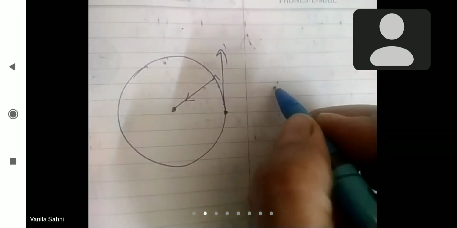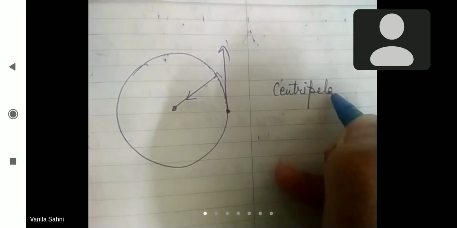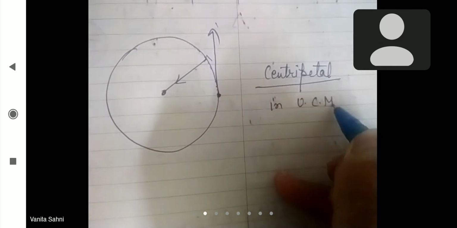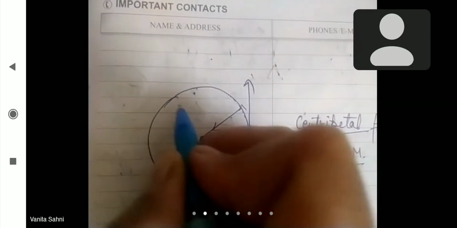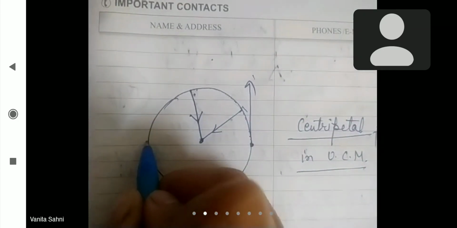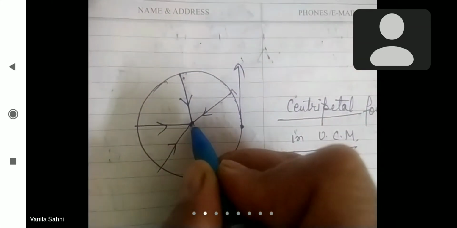So we will say the force which is always required by a body to be in uniform circular motion is called centripetal force. And how does it act? It always acts towards the center along the radius of the circle in which the body is moving.